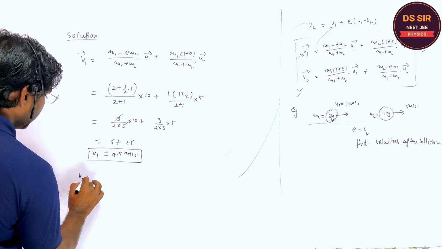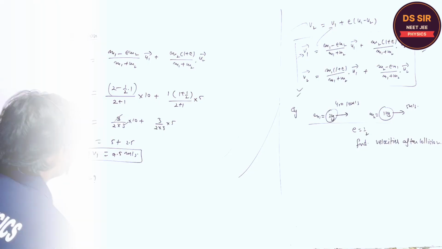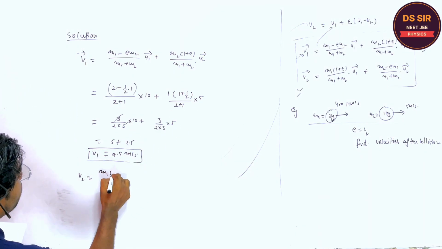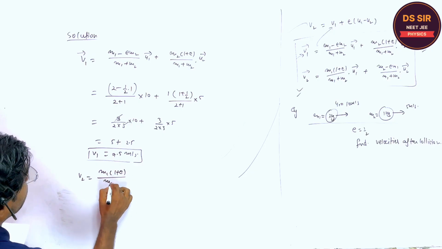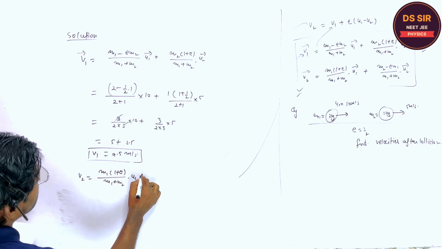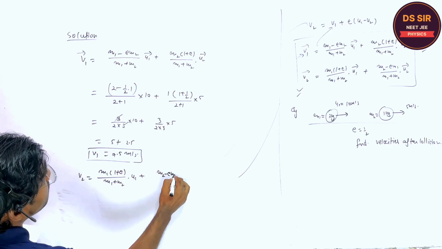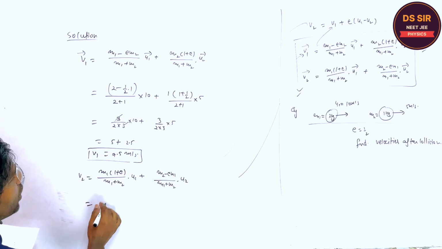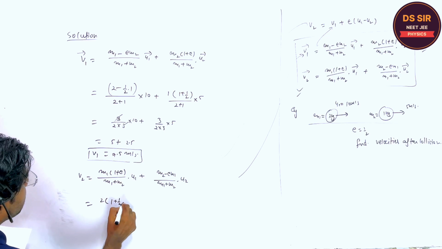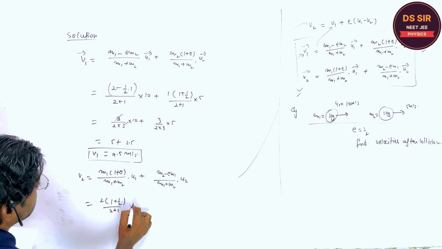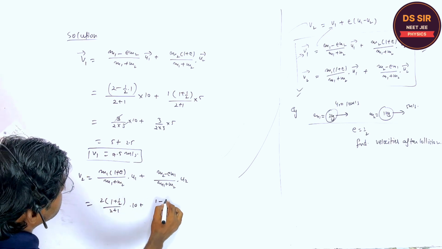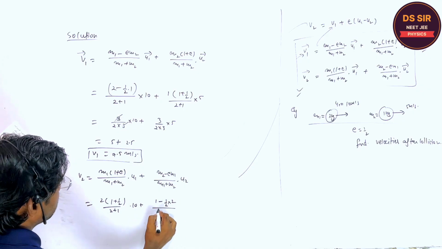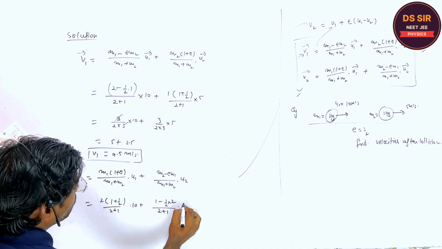In the same way, can you find the v2? Let me check. The v2 is m1 (1 plus e) upon (m1 plus m2) into u1, plus (m2 minus e m1) upon (m1 plus m2) into u2. So m1 is 2, (1 plus 1 by 2) over (2 plus 1), into 10, plus (1 minus 1 by 2 into 2) over (2 plus 1) into 5.